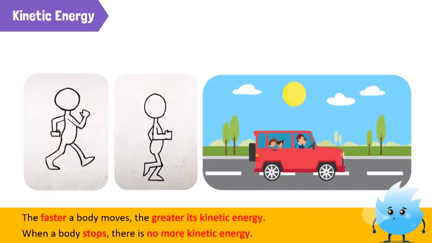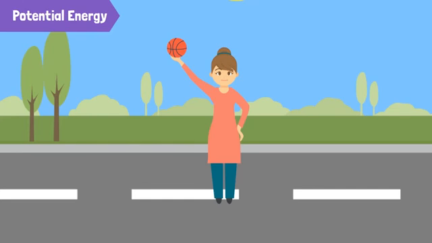When a body stops, there is no more kinetic energy. When you come to a stop, or when the car stops moving, kinetic energy becomes zero. If we now raise the ball to a certain height and release it, what happens? It starts falling downwards, right?